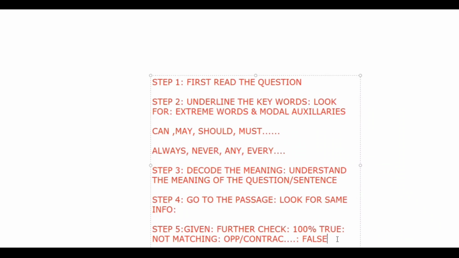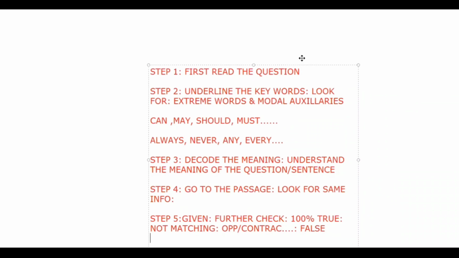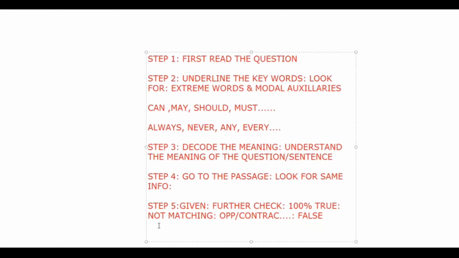If it is matching 100%, then it is true. Matching not the words but the meaning. If it is not matching, if something is contradicting, meaning something is going opposite, then in that place you will say it is false or no, whatever is asked of you.